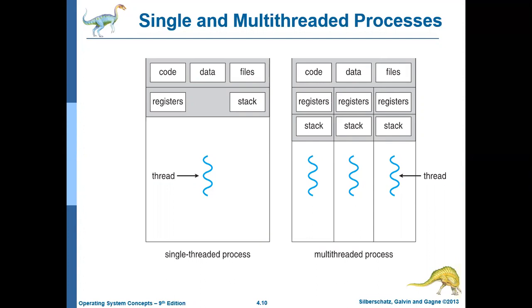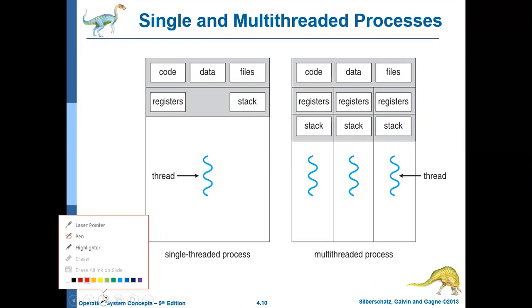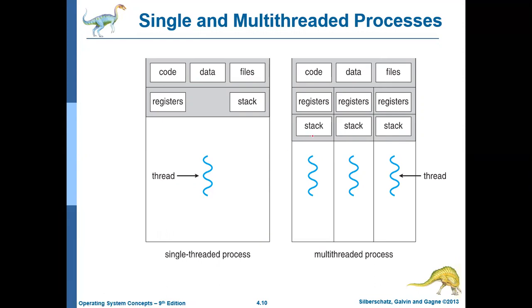A thread consists of a thread ID, a program counter, a register set, and a stack. So all these are part of a thread. There will be an ID for every thread. Apart from that, it includes a program counter, a register set, and a stack. These are the things a thread contains.